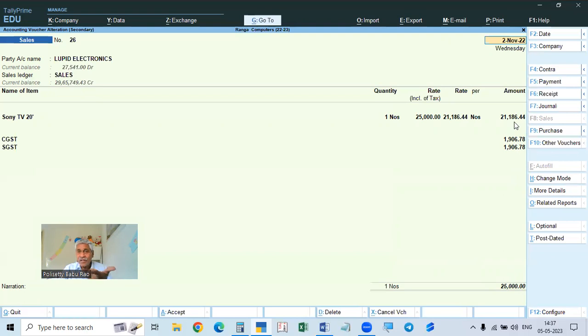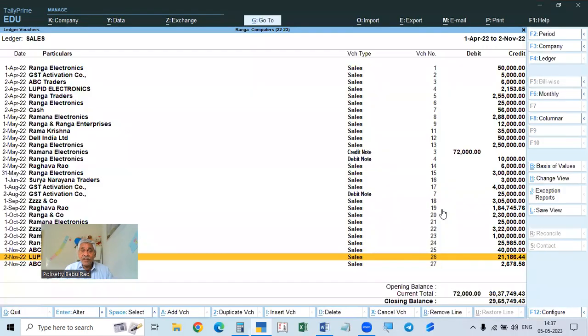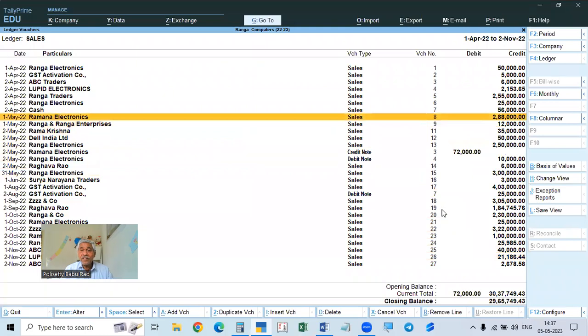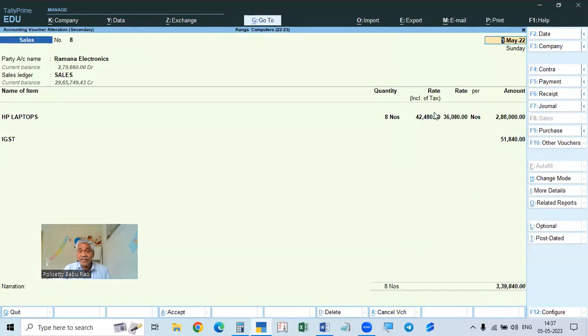invoice, taxable value plus tax is the total value. This is our price including tax. Right? So rate inclusive of tax. So this rate inclusive of tax will be equal to the invoice value. This is only one item. If there are two items, it will show the 50,000. 50,000 means 25 into 2, it will be 50. So all the sales, definitely everything will be by default converted into rate inclusive of tax.